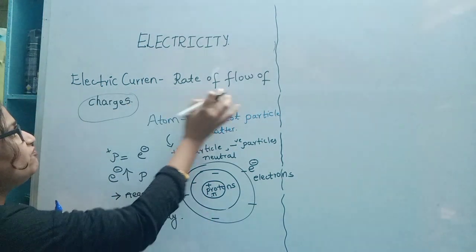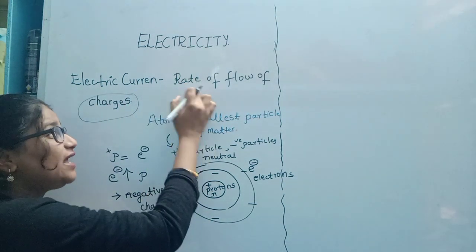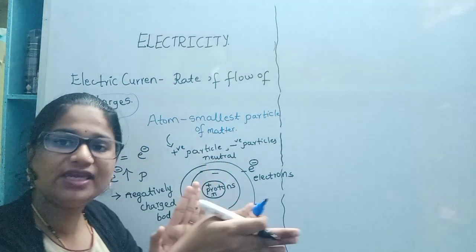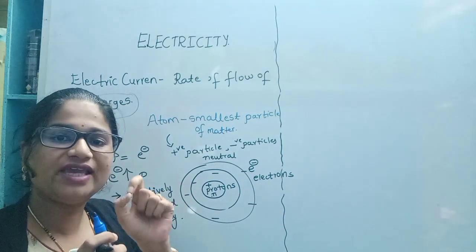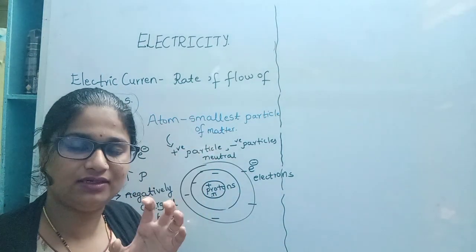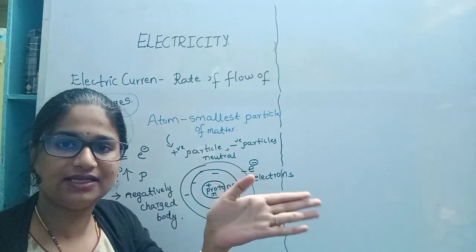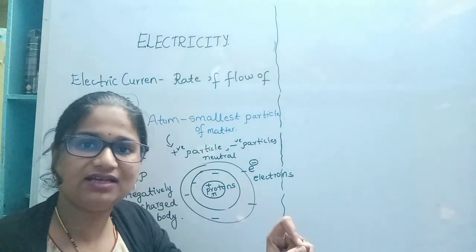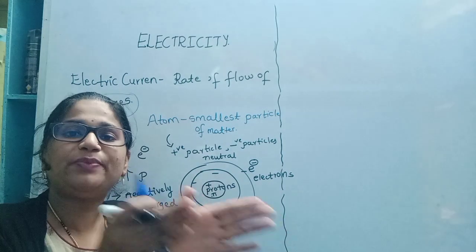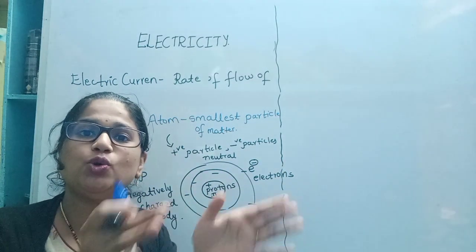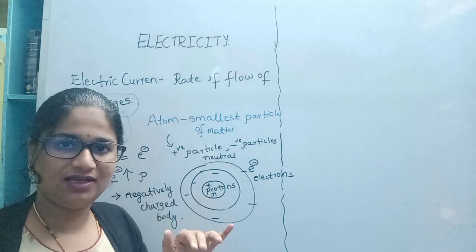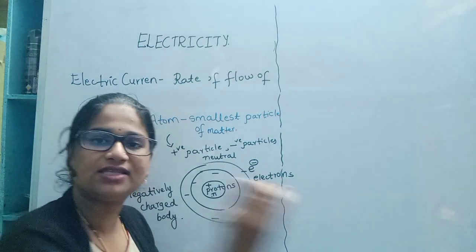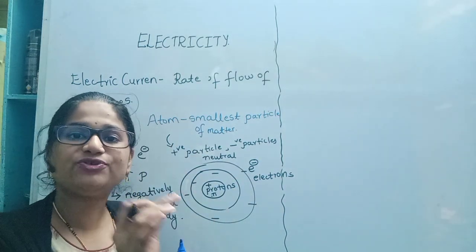So here, flow of charges we understood. Now, what is this rate? It is the number of charges moving inside the body. We can consider it as a conductor. Anything which allows the current is called a conductor. The number of charges moving inside the conductor relative to a particular time, per unit time, is called current. For example, for 2 seconds these many charges are moving, for 4 seconds these many charges are moving. That is called electric current.